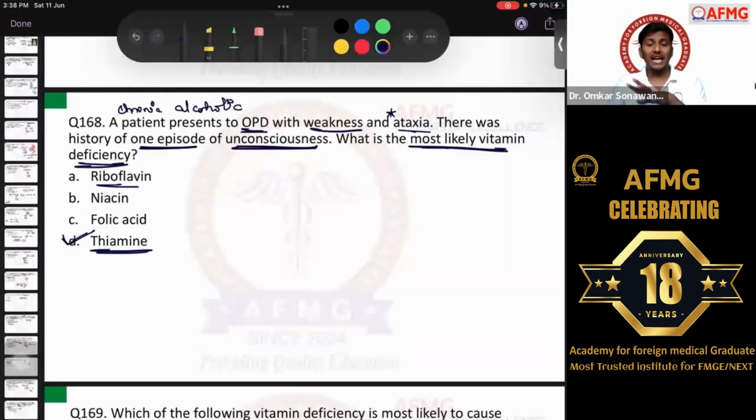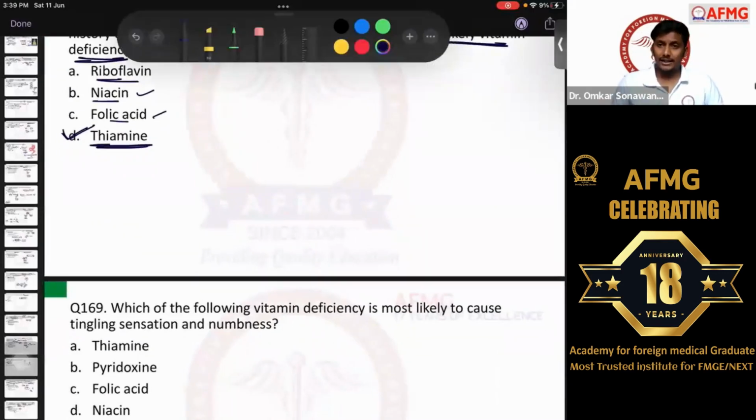We have discussed vitamins in great detail. I had uploaded a video on vitamins in full detail, which you can still check on the Afmge YouTube channel. I've discussed vitamins in PSM and biochemistry. Everywhere I came across vitamins, I discussed all of that. So I don't think there would have been any issue. Niacin deficiency leads to pellagra. We have discussed all the 6 Ds. Folic acid deficiency leads to megaloblastic anemia. Apart from that, neural tube defects.